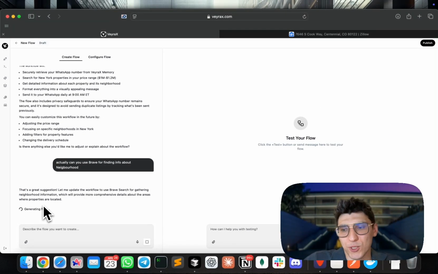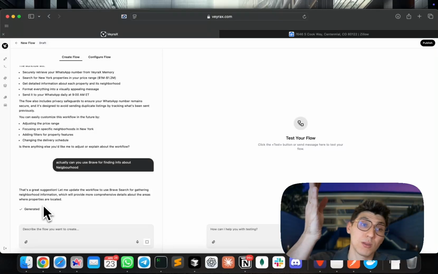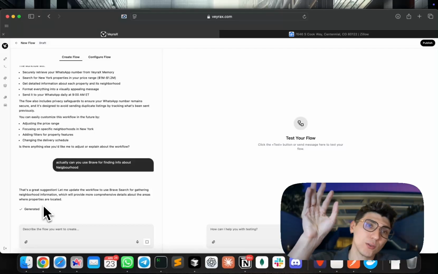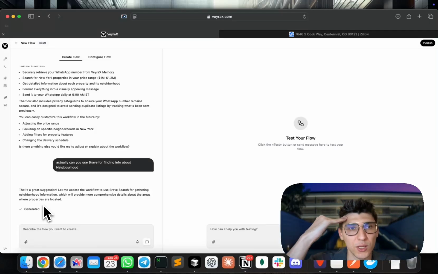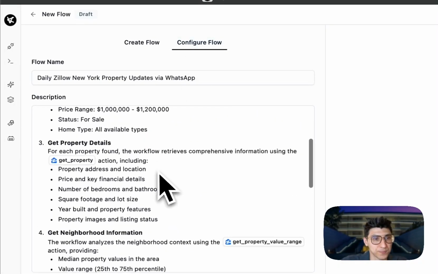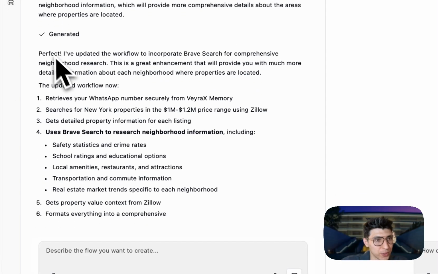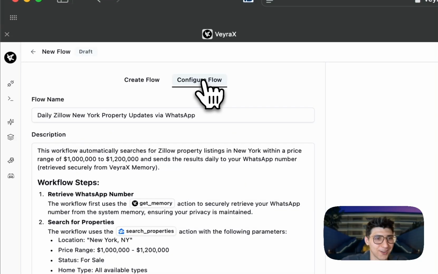Okay, just generating now a new version of the flow. So yeah, I think it's a cool, powerful tool. We see it's really interesting for real estate agents. If you have an agency, we can integrate these AI agents inside. They can save a lot of time in analytical work and R&D. It can help sales teams with lead generation. Yeah, and it should update the flow, right? Okay, it's updated the flow.